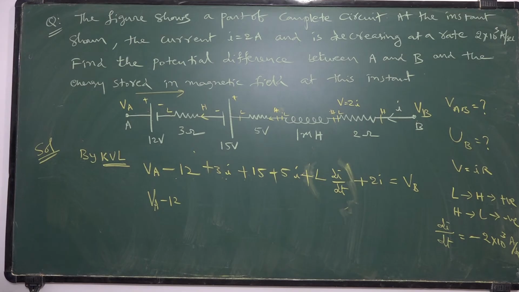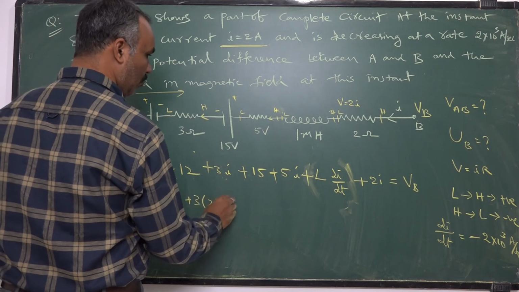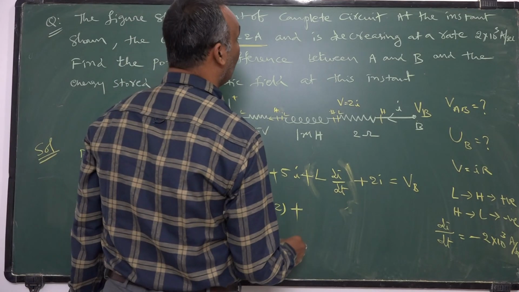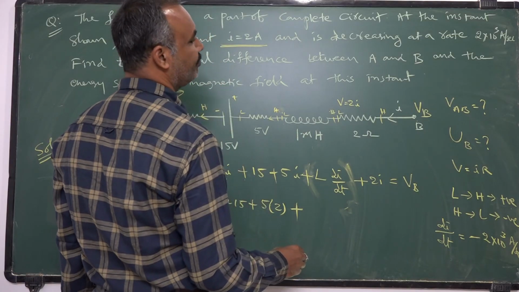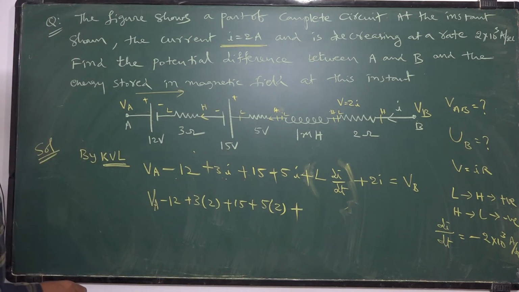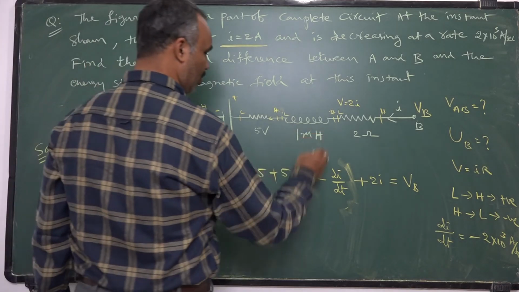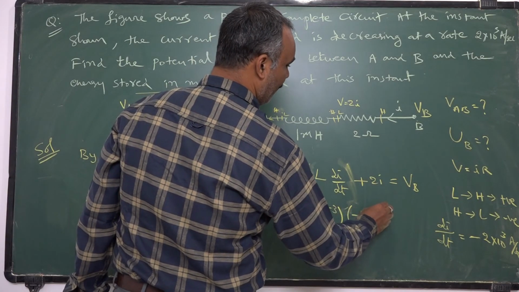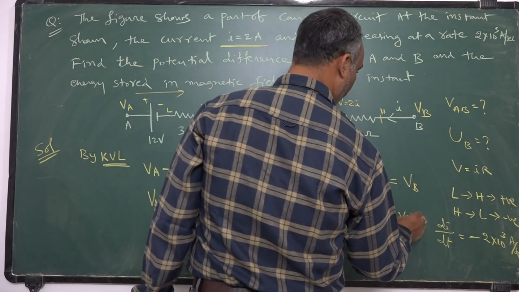What is the strength of the current? At that instant, 2 amperes. Plus 3 into 2, plus 15, plus 5 into 2, plus L into L value. What is L value? Did they give L value in the problem? 1 millihenry they gave. This is L. 1 into 10 power minus 3 into current is decreasing, so 2 into 10 cube plus 2 into I value 2 is equal to VB.